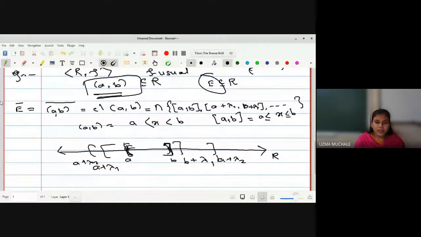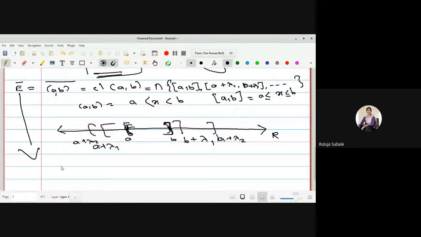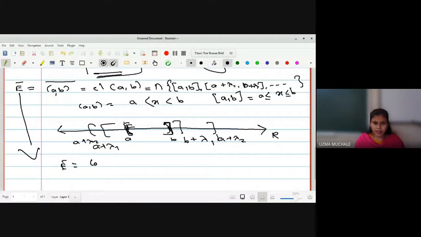So if I take the intersection of all of them, what will the intersection be? Closed interval AB. Right, closed interval AB. So the closure of the open interval, I can write as the closed interval AB. From the diagram itself, you can see that this is the smallest closed set containing the open interval AB. And this intersection shows that you have to find the smallest closed set out of all these, and the smallest among them is nothing but your AB.